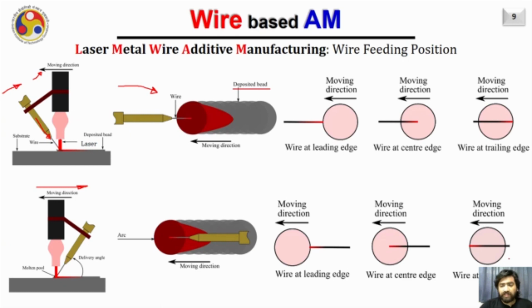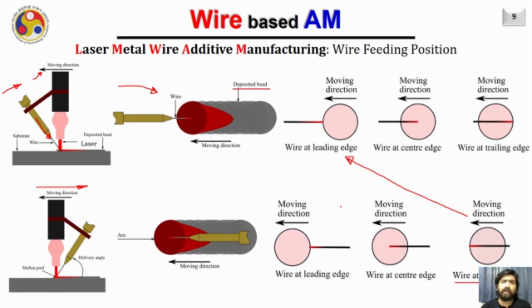And in such a case, the deposition which was happening earlier at the trailing edge will suddenly be happening at the leading edge. Therefore, the mechanical and the metallurgical properties of the deposited bead which you were achieving earlier in the case of back feeding will definitely change as the feeding mechanism switches to front feeding. Therefore, it is recommended to always stick to a particular type of feeding mechanism throughout the process.